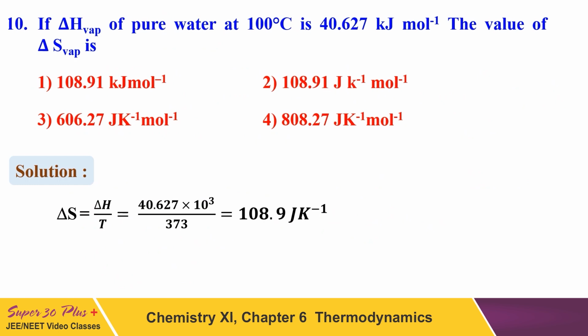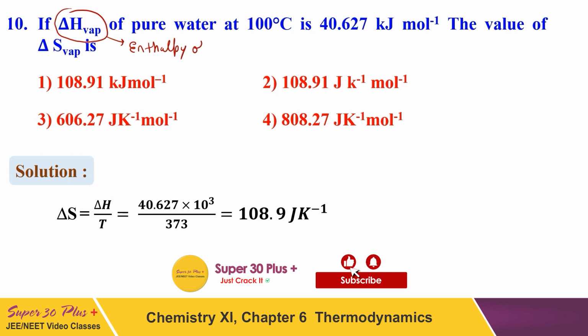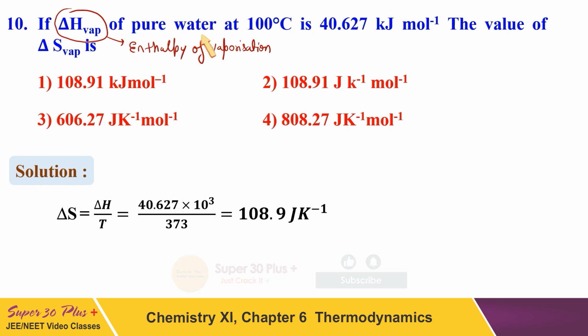All right. Now another question, again from the second law of thermodynamics. If the delta H vaporization, what is delta H vaporization? It is the enthalpy of vaporization of pure water at 100 degrees Celsius is this much, and the value of delta S vaporization is, see, the temperature is given, heat is given.